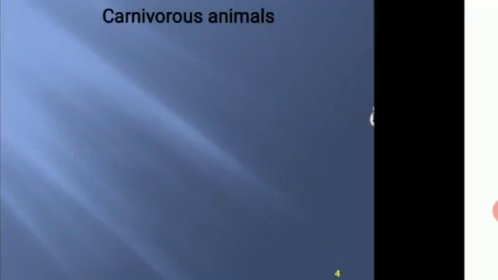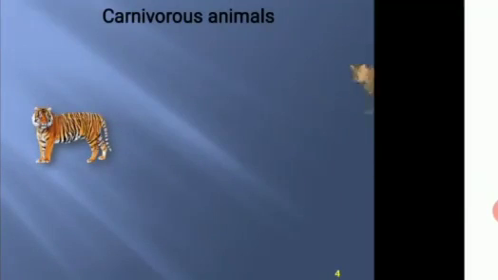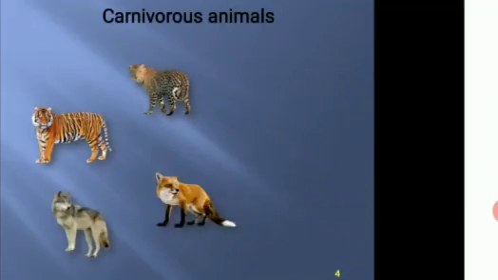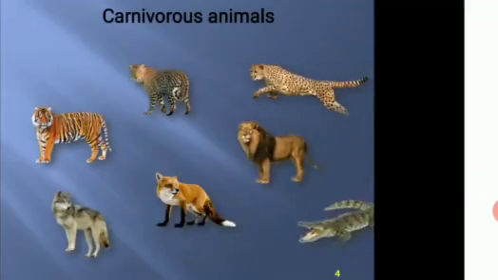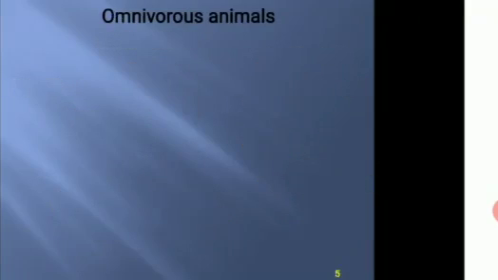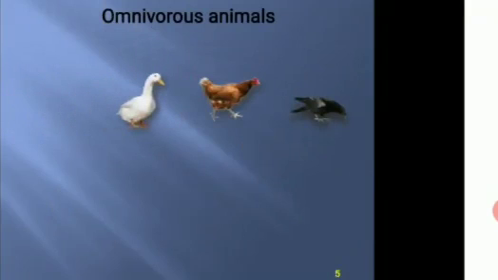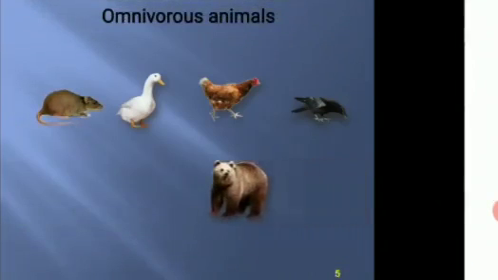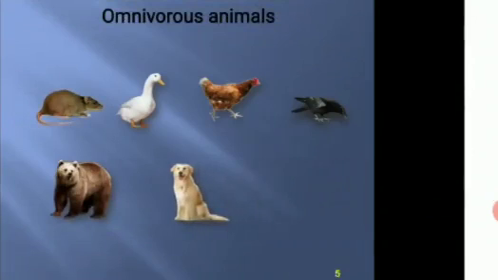Some carnivorous animals: tiger, leopard, fox, wolf, lion, cheetah, crocodile are some carnivorous animals. Some omnivorous animals: crow, hen, duck, rat, bear, dog and cat are some omnivorous animals.